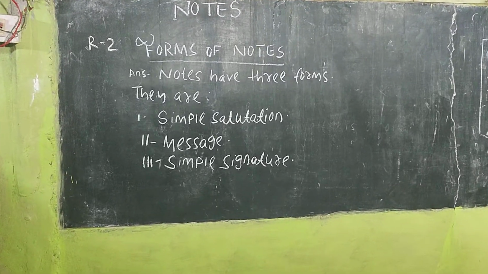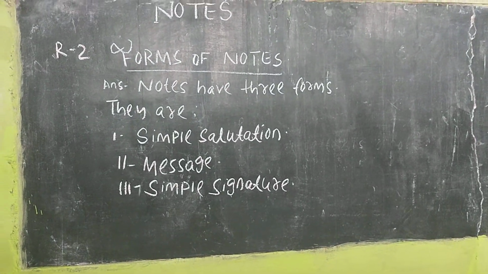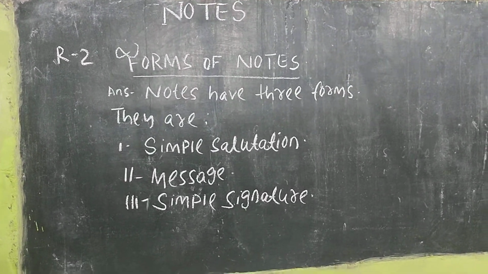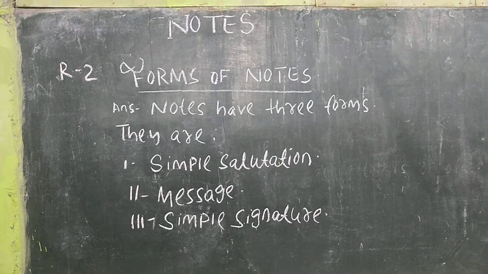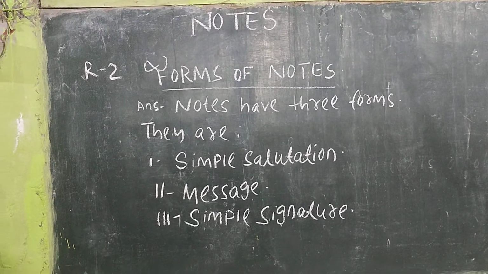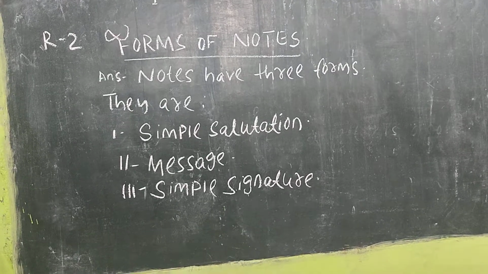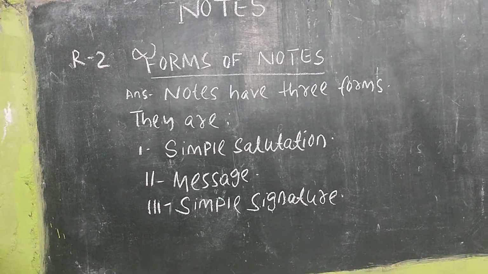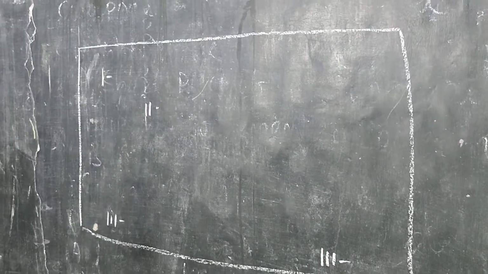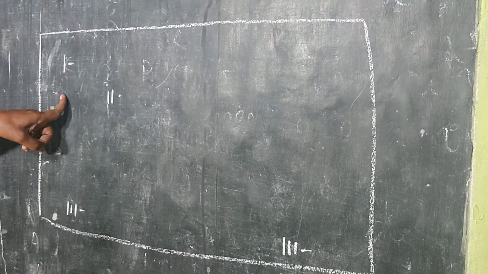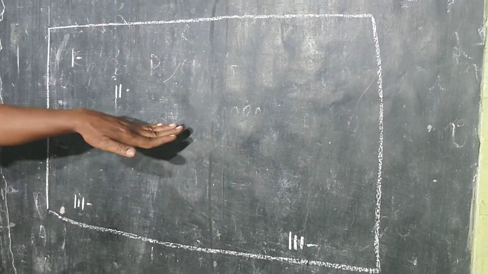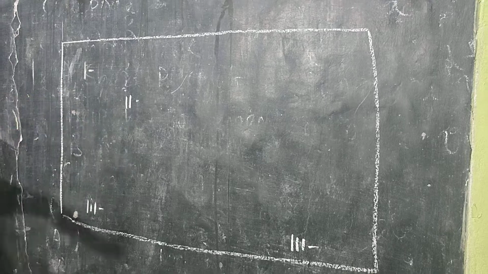Rule number 2, forms of notes. Notes have 3 forms. Number 1, simple salutation; number 2, message; number 3, simple signature. Here is a specimen for the placement of notes.